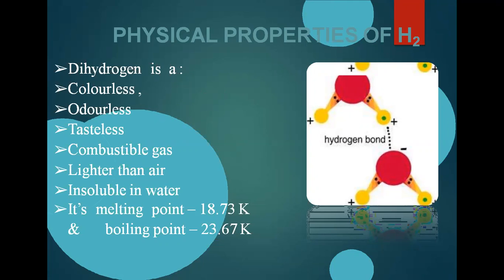But in the case of hydrogen, we can't smell it. Similar to oxygen, we can't smell hydrogen and oxygen gases because they are odorless. Tasteless: if you want to taste it, it will be tasteless. Combustible gas: this is a highly combustible gas. That is why hydrogen gas is used as a source of fuel in rockets and spaceships, because it has a high calorific value, along with it does not produce any type of unburnt substances. Means it falls in the category of ideal fuel. We mostly follow all the properties related to the ideal gas or ideal fuel theory.